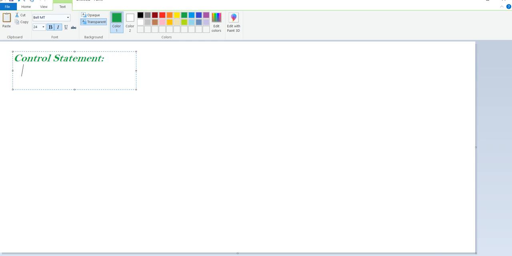These control statements are classified into different types. One is conditional statements.